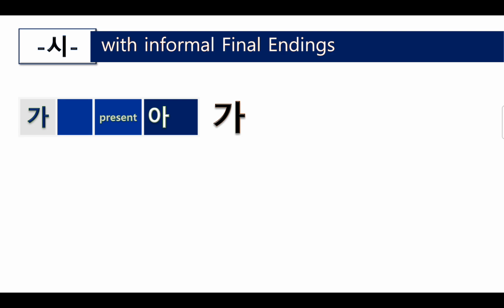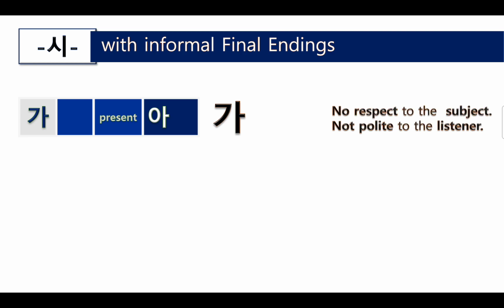So together, 가, 가. So 가 shows no respect to the subject and not polite to the listener. So to your friend, you don't need to respect, you don't need to be polite. So simply 가.